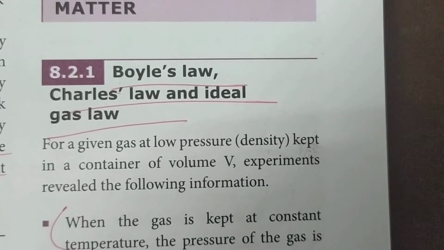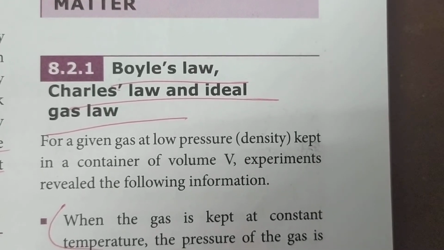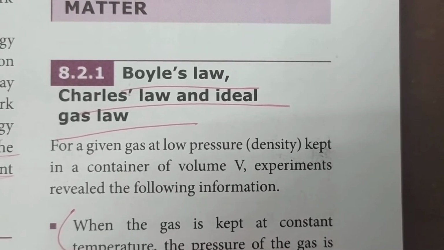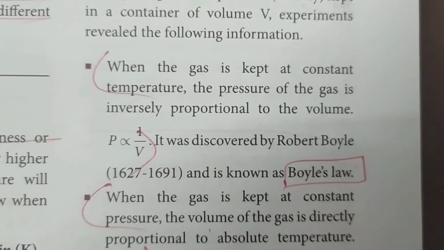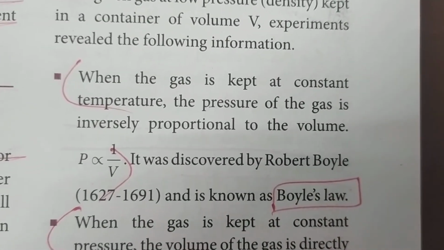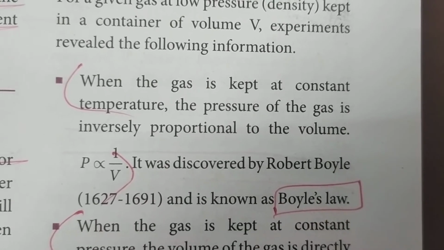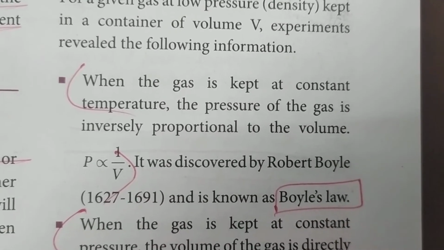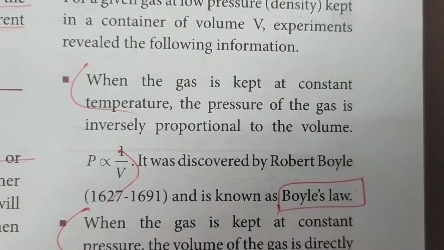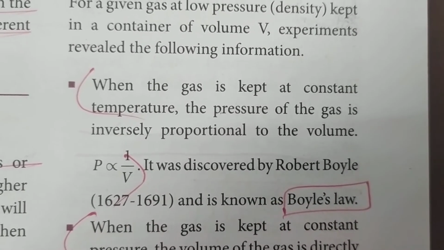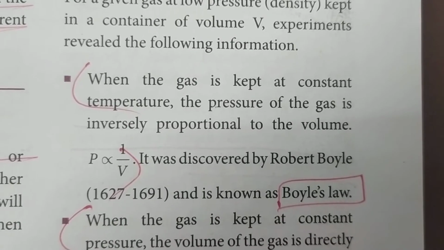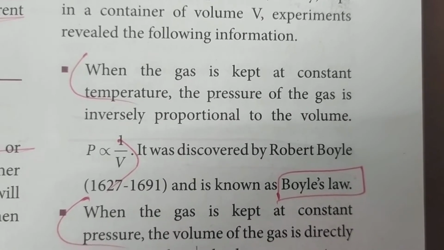For that, two laws, Boyle's law and Charles' law, are very important, and based on these two laws an ideal gas law is formed. So what is Boyle's law? When the gas is kept at constant temperature, the pressure is inversely proportional to volume, that is P is inversely proportional to V, with temperature kept constant. This is known as Boyle's law.